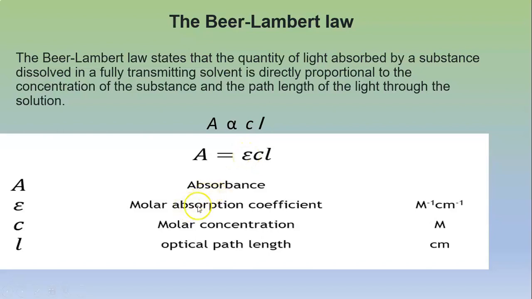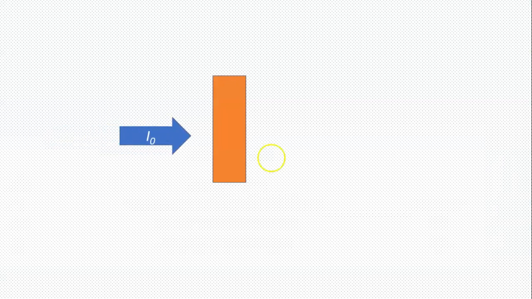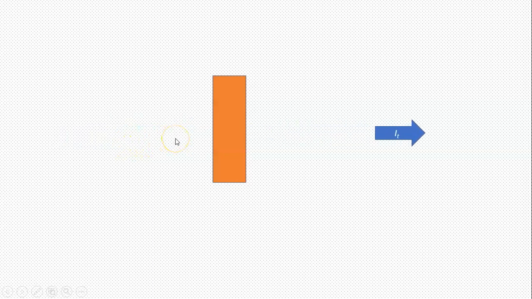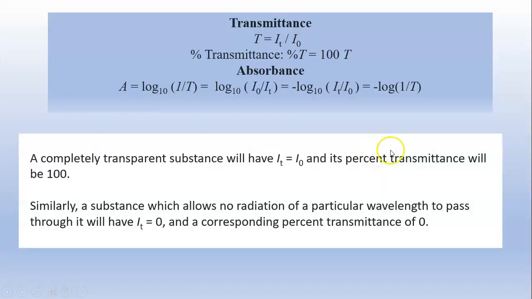So we may define molar absorption coefficient as the absorbance of a solution of 1 molar concentration and path length 1 cm. This animation shows a light having intensity I0 hitting the sample, and a part of it is absorbed by the sample, and the outgoing radiation is diminishing in intensity.